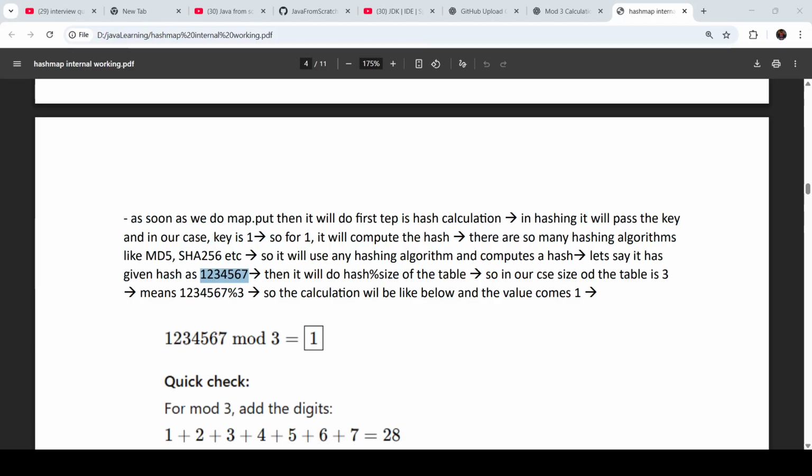Okay. Go back again. Then it calculated this hash. Then it will do hash mod size of the table. What is the size of the table now? It is 3, right? So in our case, size of the table is 3, which means hash mod 3. So the calculation will be like this.